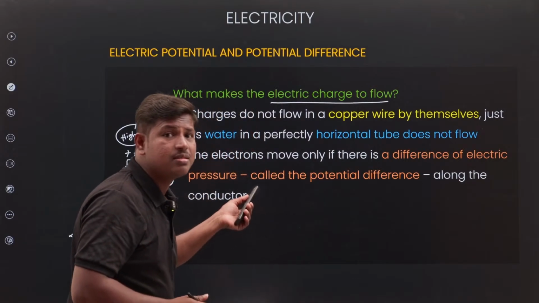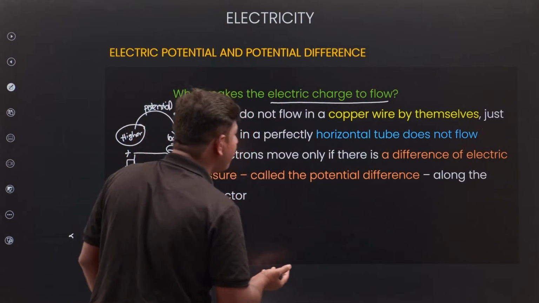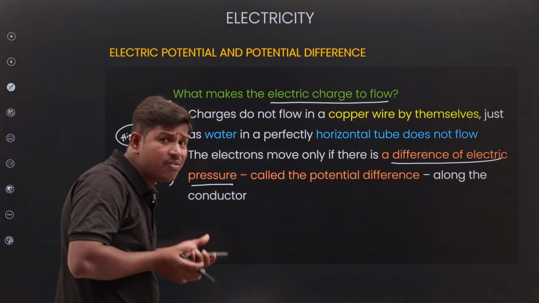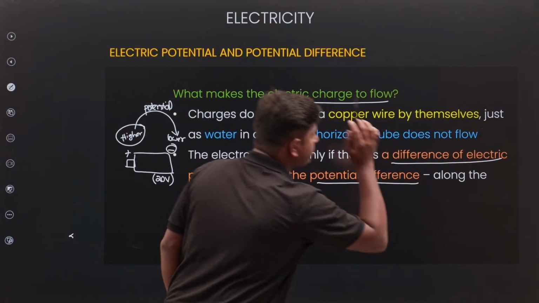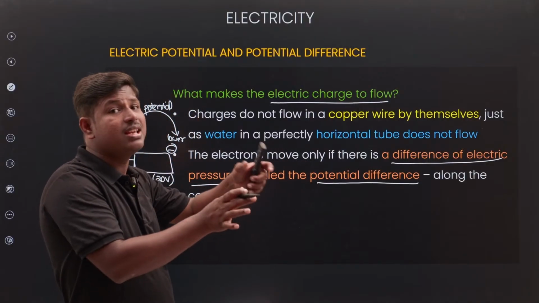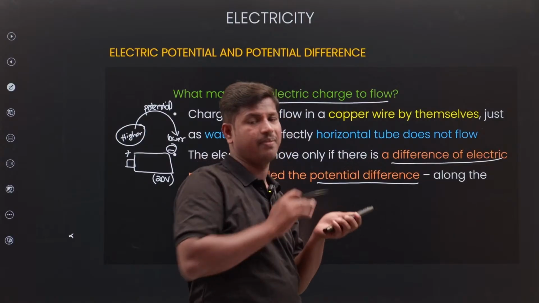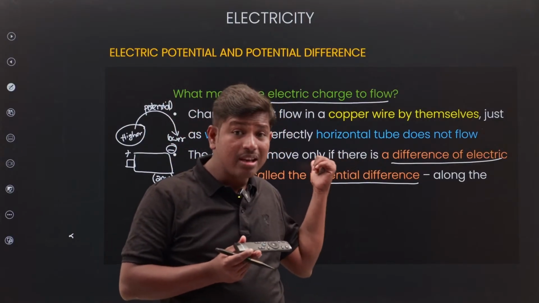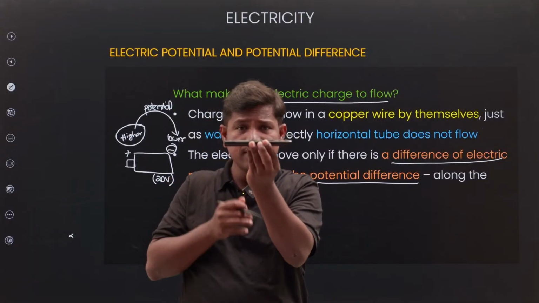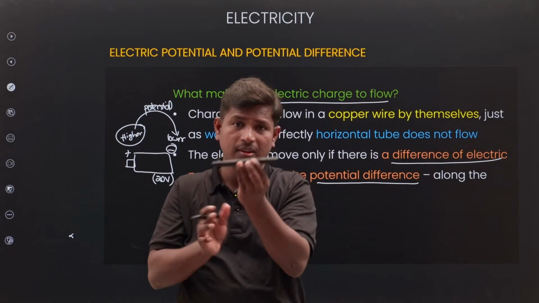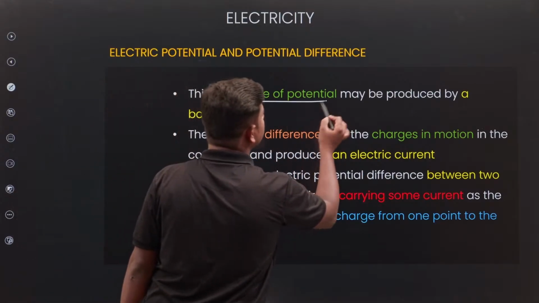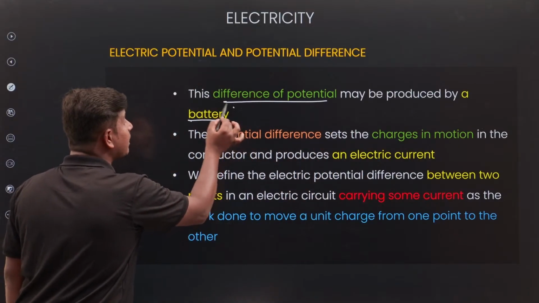Electric charges move because of a difference of electrical pressure. The difference of electrical pressure is called potential difference. Charges do not flow by themselves. Remember, only when it is connected to the battery will the flow be there. Otherwise, if it is not connected to the battery, in a metal wire charges will be there, but there is no movement. Clear?